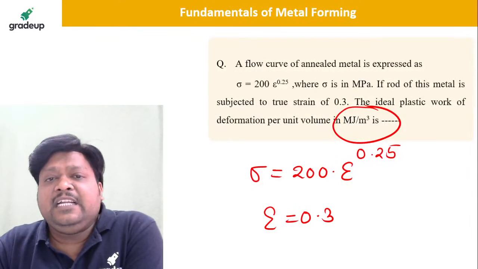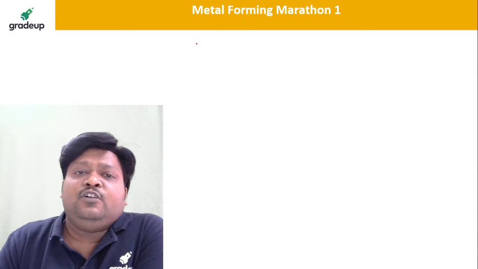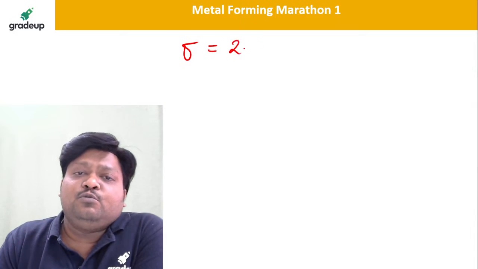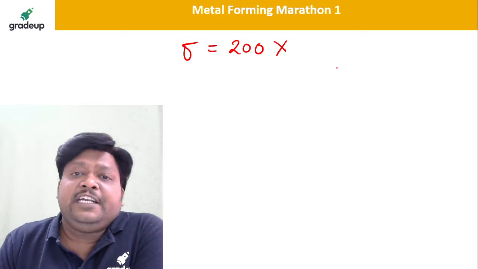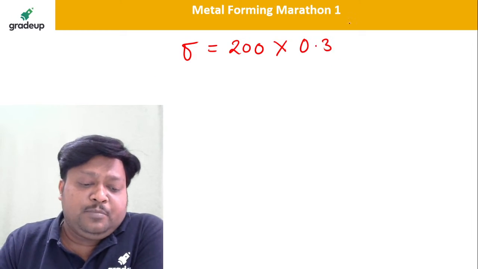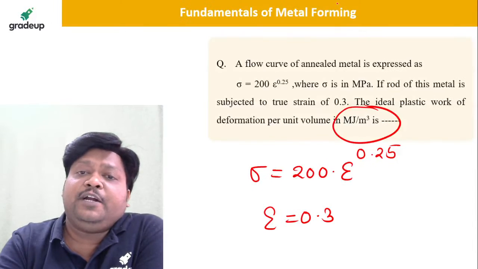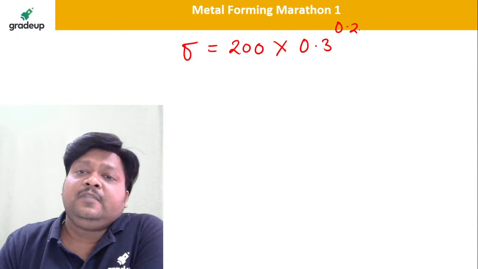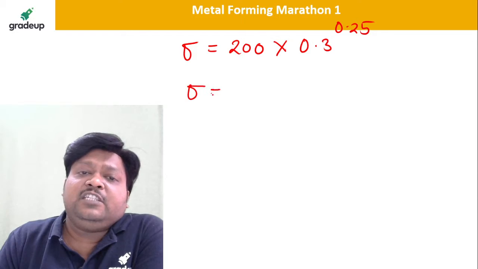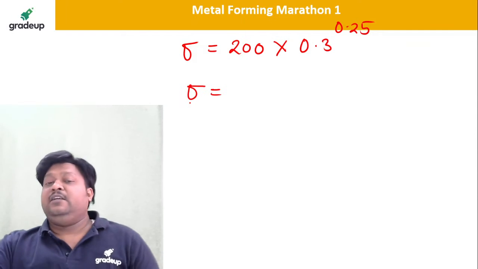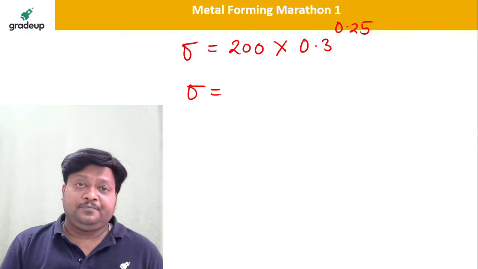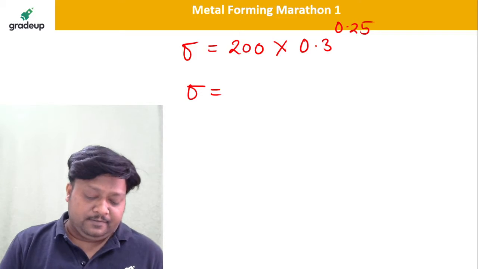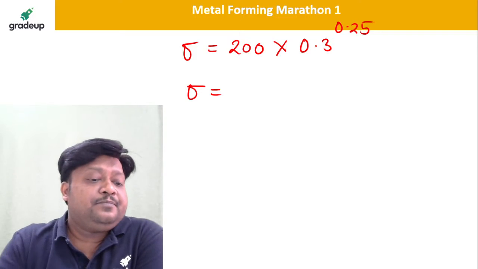Then tell me the ideal work. Find it quickly. So sigma is equal to 200 into what? The true strain is 0.3 to the power 0.25. Yes. Tell me the sigma value. How much is it? So 0.3 to the power 0.25 into 200. It is 148.